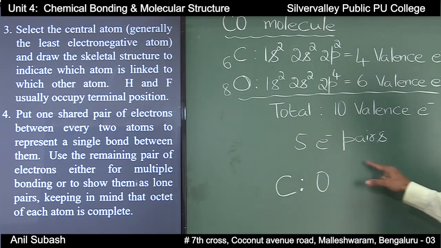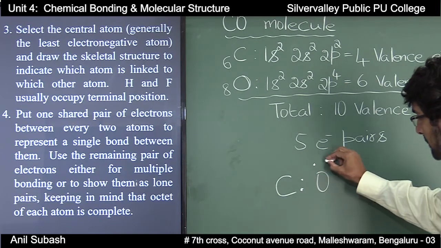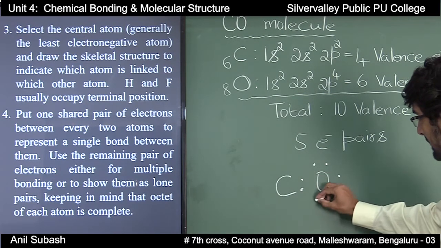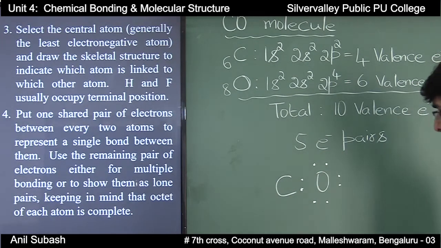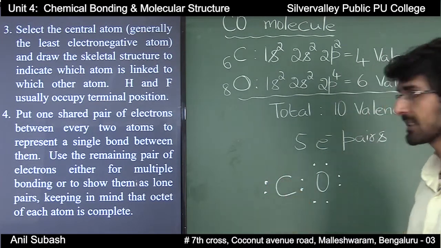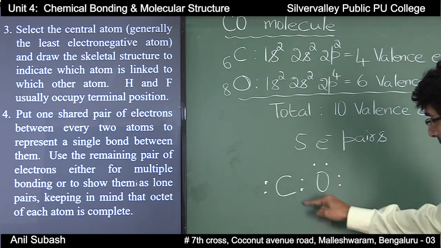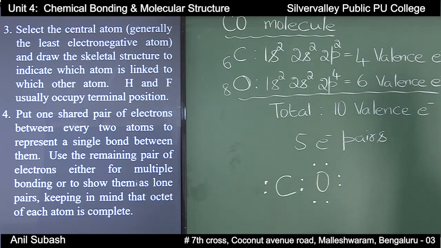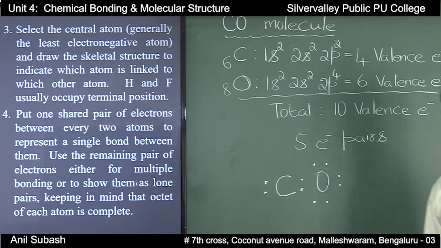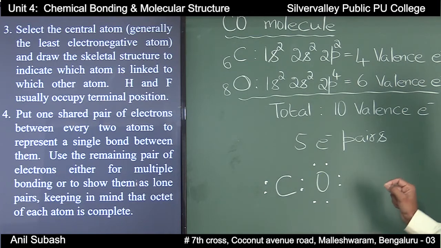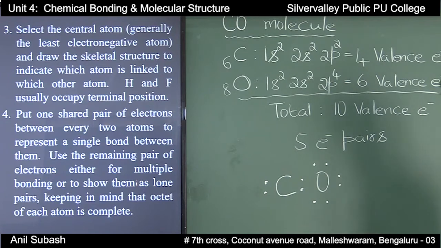Now we are left with 4 electron pairs. Now the 4 electron pairs are written in such a way that the 3 electron pairs are around oxygen and 1 electron pair is around carbon. If I do so, the octet of oxygen will be complete, but the octet of carbon is not complete. So what do I do? I will now put 2 electron pairs between carbon and oxygen.